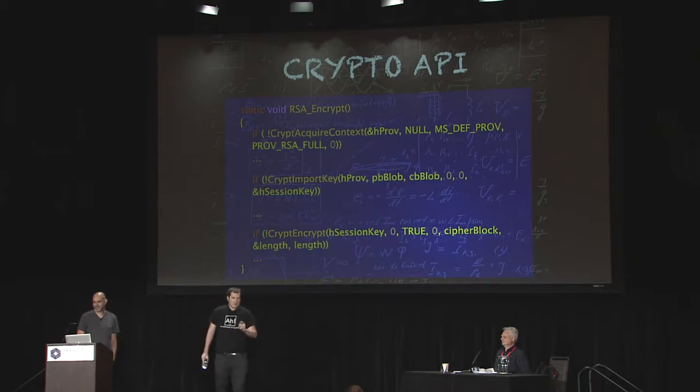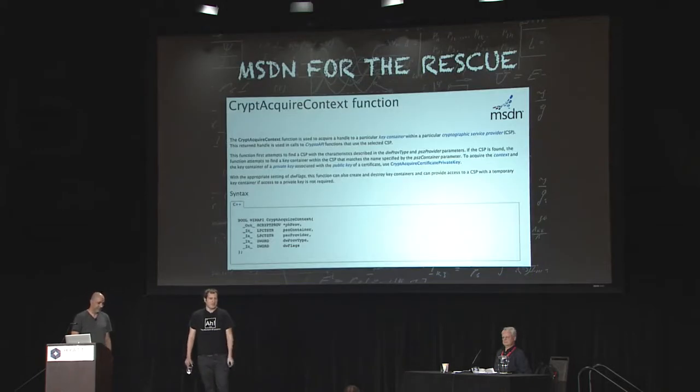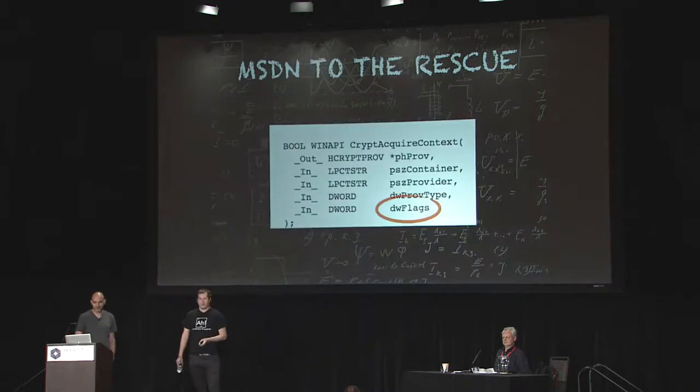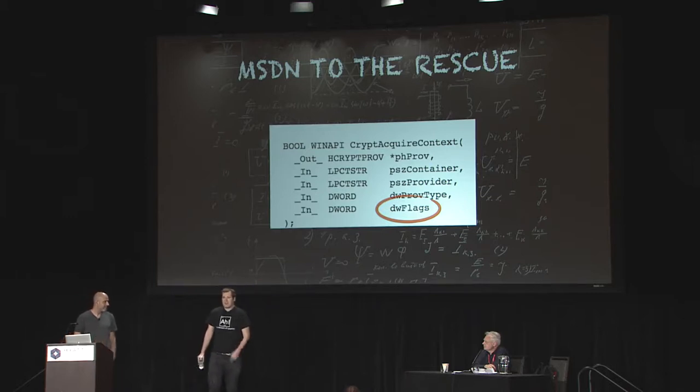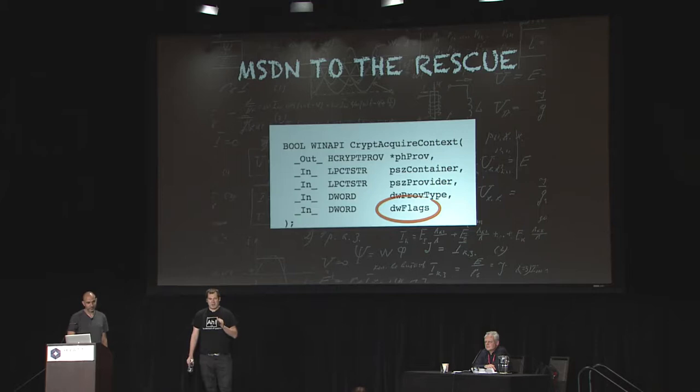Now, if we want to invoke this function properly, we'll need to do one of my favorite things in the whole wide world, which is look at the MSDN documentation. Now, this is all fascinating stuff, but excuse me if I'll hop over to the function prototype. Now, the first 4 parameters, they're pretty easy to figure out what should go into each one of them, but the last parameter is the flags parameter. Okay, now, hands up, everybody in here who knows point blank to tell me what should go in the flags parameter here. Well, no hands. Okay, well, I don't know either, which is why we scroll down to the documentation of the flags parameter.